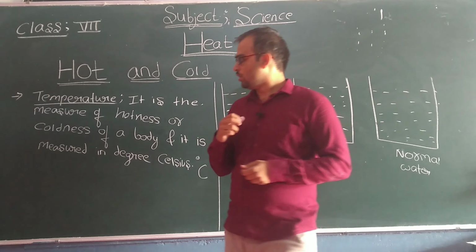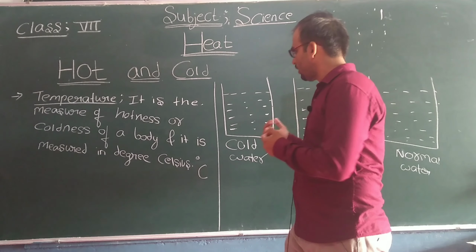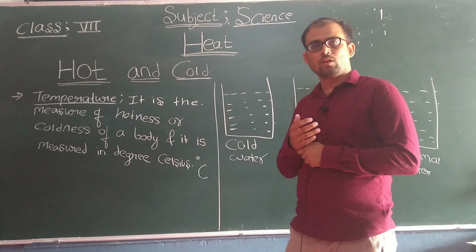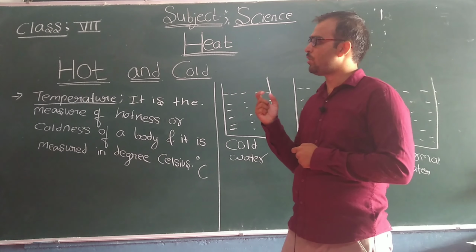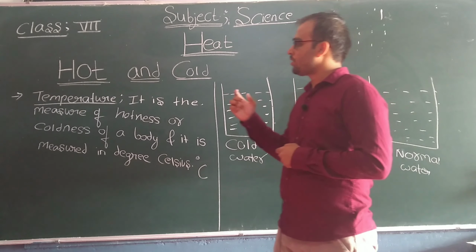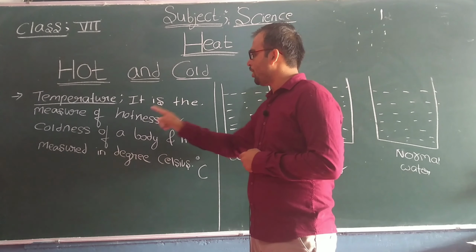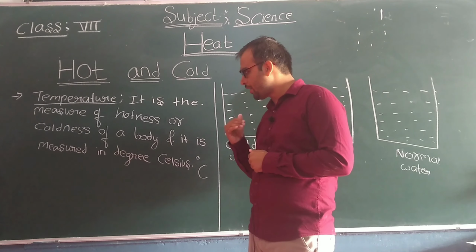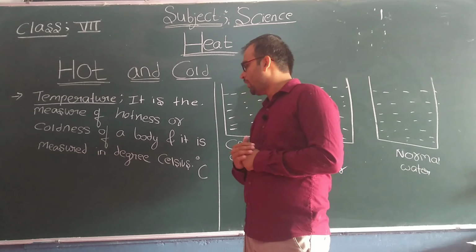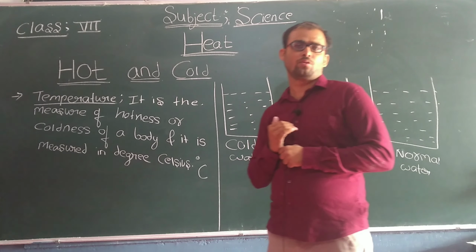So what we come across is that the hotness or coldness of a body is described by the specific word known as temperature. It is the measure of hotness or coldness of a body, and it is measured in degree Celsius. Understood?